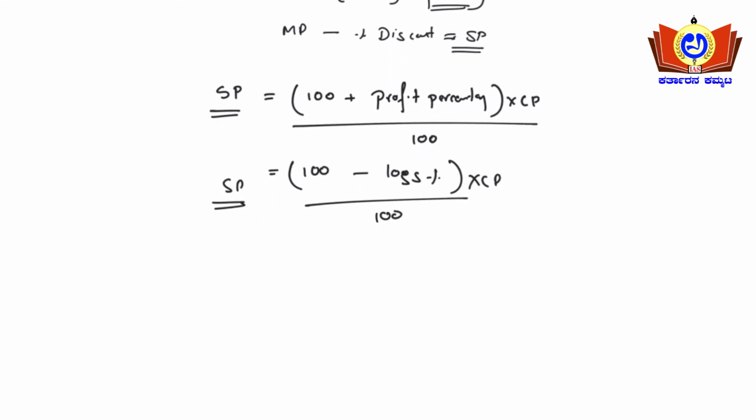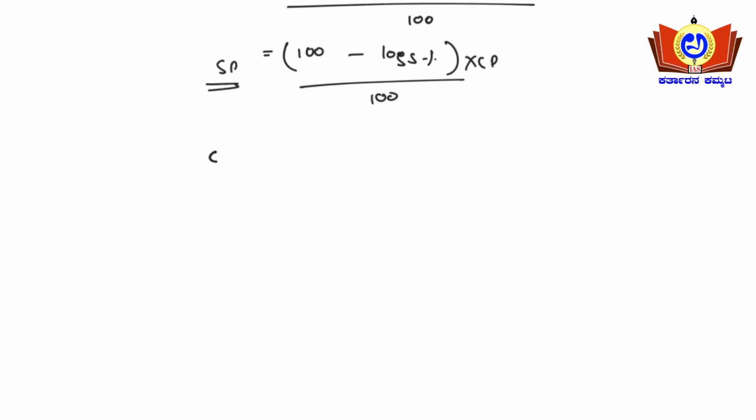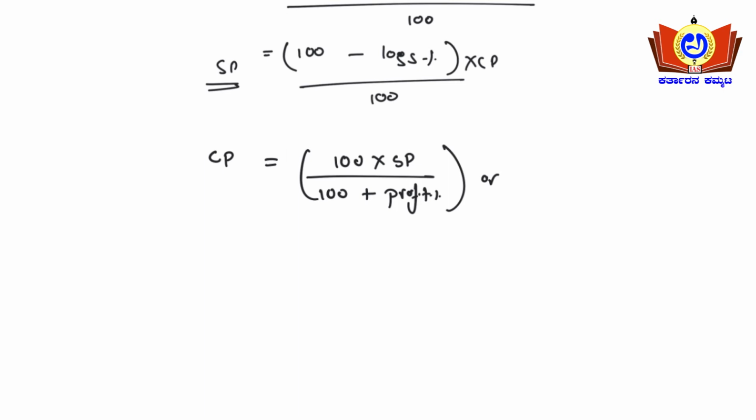Similarly, the cost price formula can be written as cost price equals 100 into selling price upon (100 plus profit percentage). Or when loss is given, 100 into selling price, whole divided by (100 minus loss percentage).